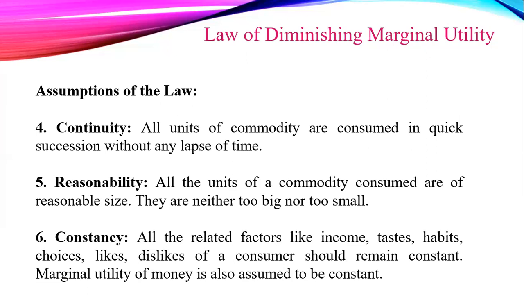However, marginal utility of money depends on various factors, such as stock of money, economic class of the consumer, inflation rate, etc. So in this, it is assumed that there is no change in the habit, taste, or preference of a consumer throughout the course of consumption.